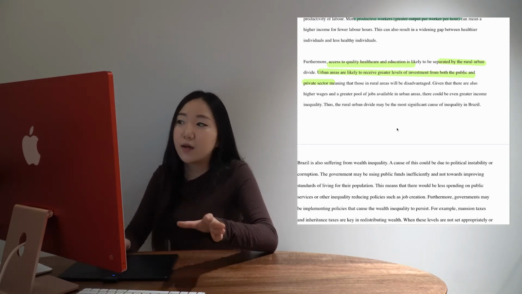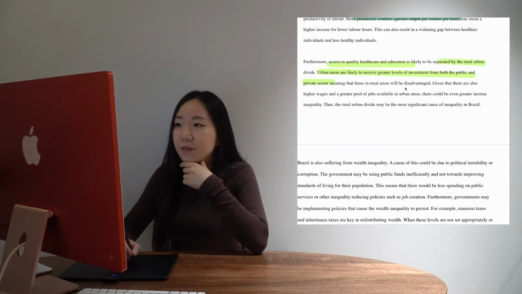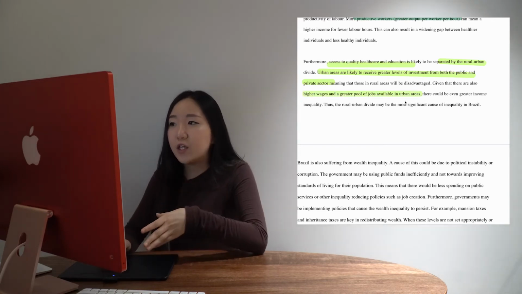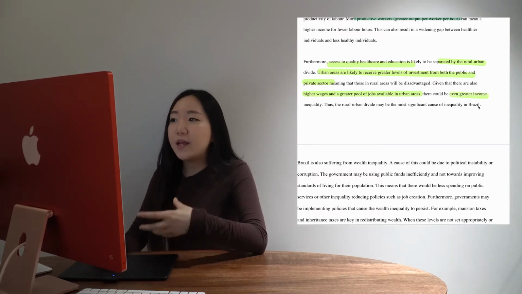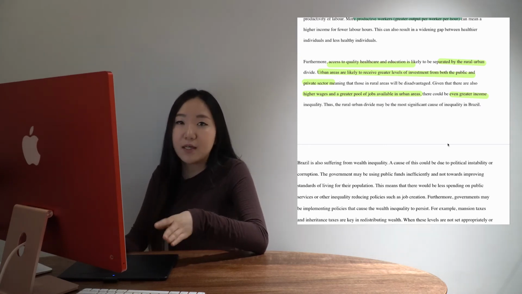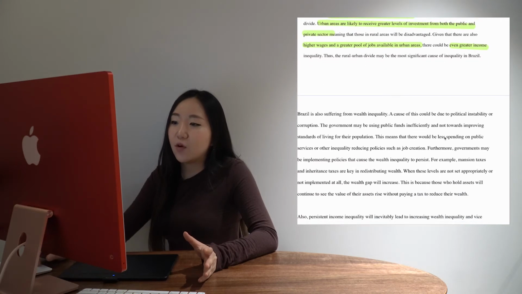So I think that's a really nice point to talk about if you get this kind of essay in the exam. And then I'm just emphasizing that in urban areas, there are also higher wages, a greater pool of jobs, so even greater income inequality. Anything which is going to basically strengthen your point, make it that much better, is always necessary to put. That is what they really want to see in terms of your